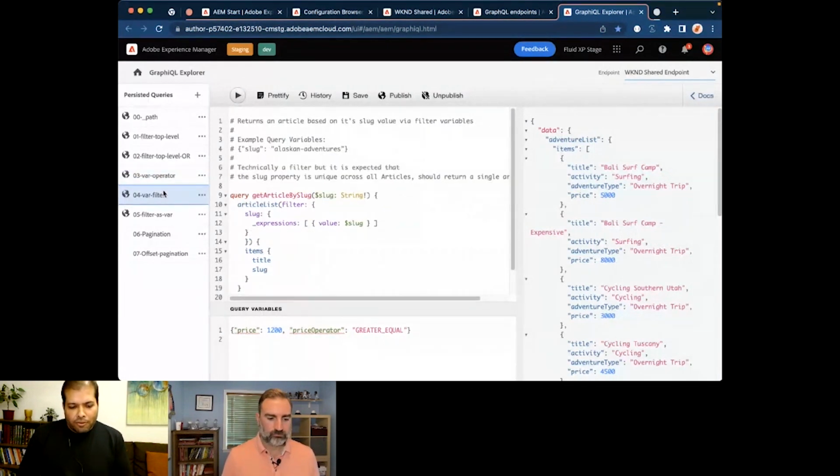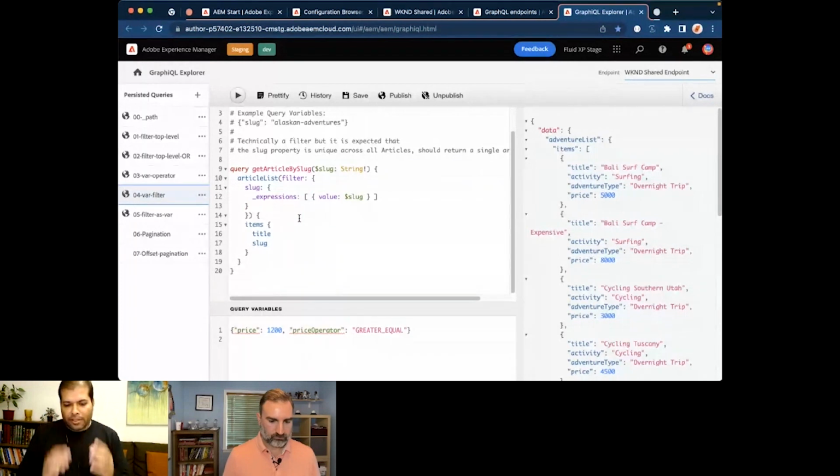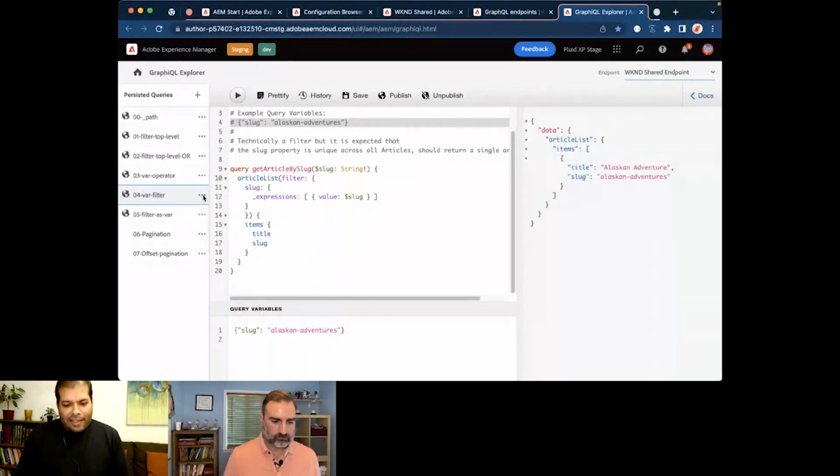Then let's move on to the interesting case that we had: passing a simple variable as a parameter and passing the whole filter as a parameter. Here we see a very simple query, so that the emphasis is on the filtering itself. We are filtering over the slug value, and the value is Alaska Adventures, let's say.